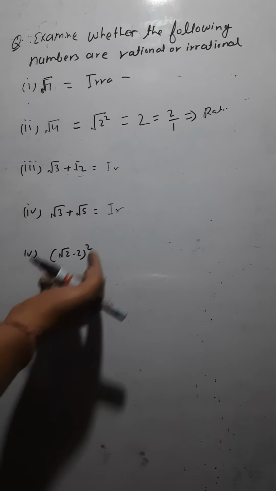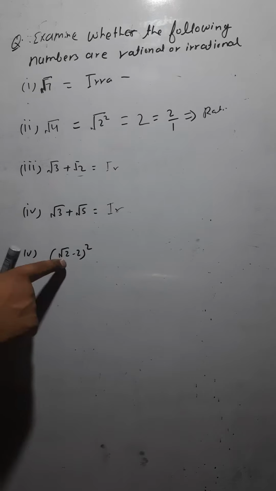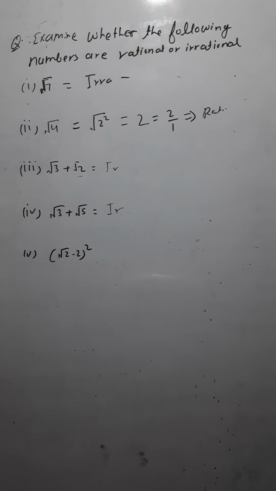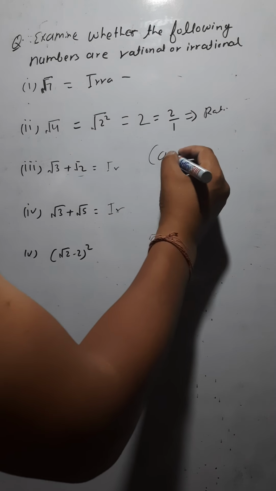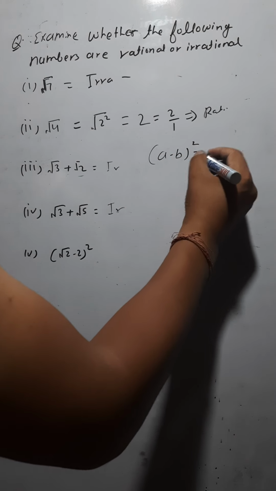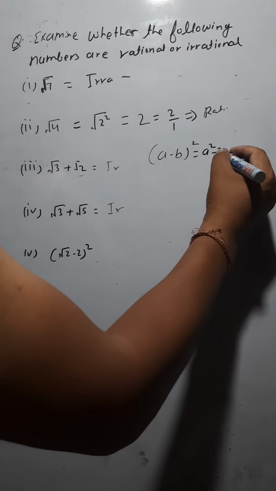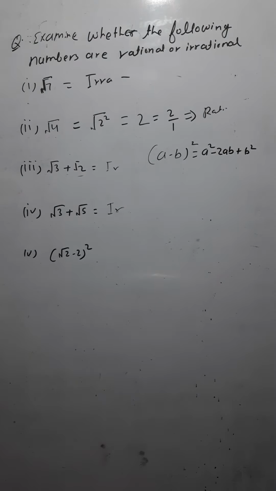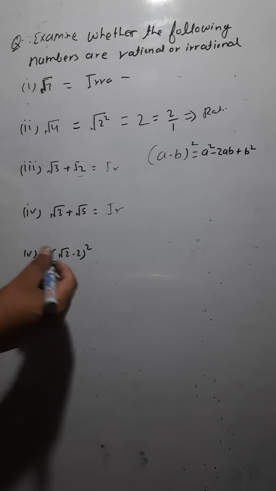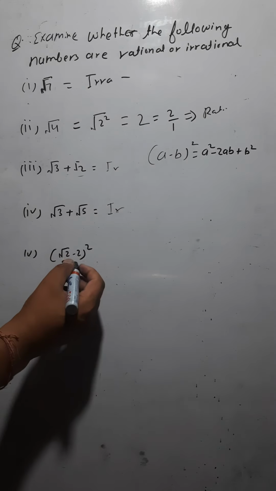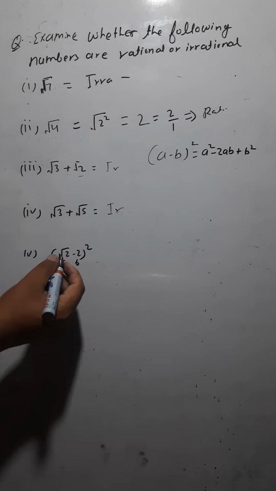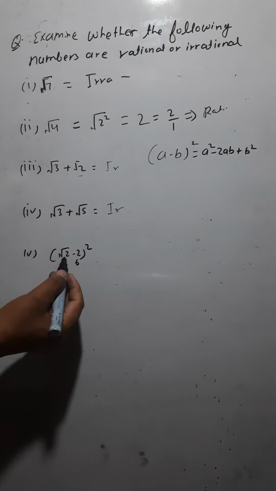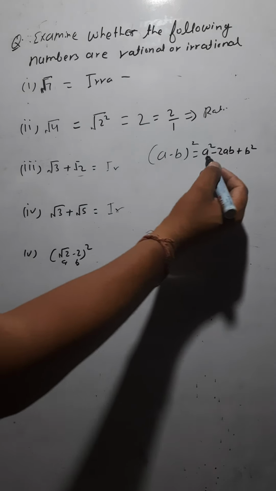Next, (√2 − 2) whole square. Now just open this whole square first. You can use the formula (a − b) whole square. Are you knowing this? The formula is a² − 2ab + b². So in place of a is what here? √2. In place of b is what? 2. Here also a − b means √2 − 2 whole square, so put the value of a as √2 and b as 2 in this formula.